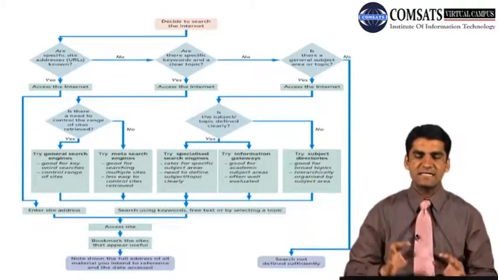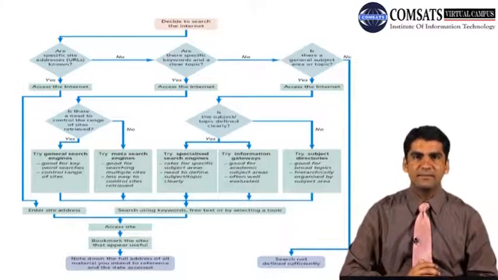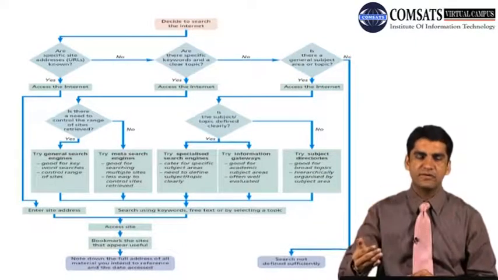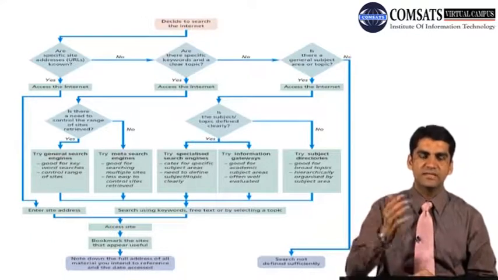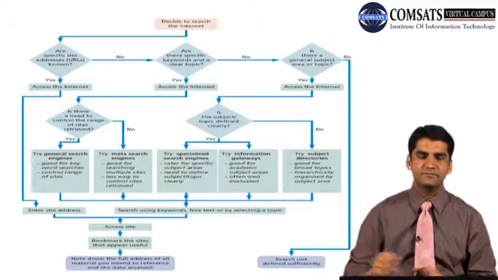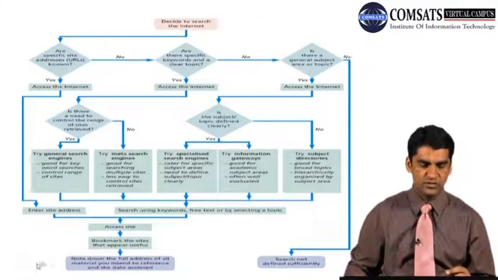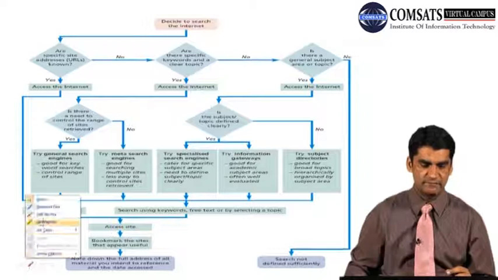This is a simple diagrammatic picture which tells us how we can search through the internet. If we get an answer to one question, we can move further. If we don't get an answer to one question, we cannot move further. I just want to show you one or two things.